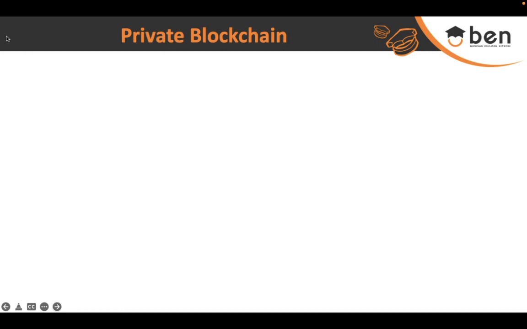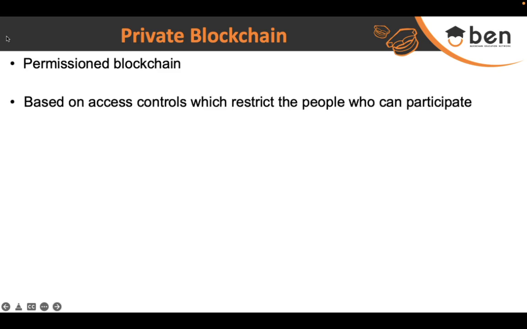Now moving on to the private blockchain. The major difference between private and public blockchain is that the private blockchain is a permissioned blockchain. It is based on access controls which restrict the people who can participate in the network.